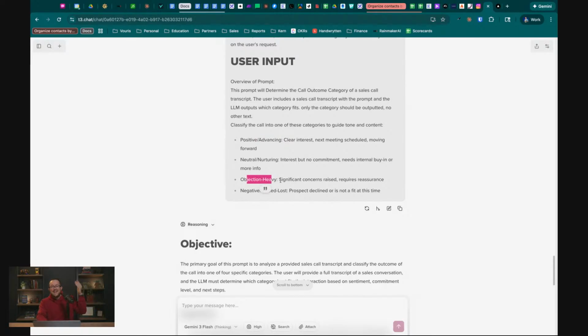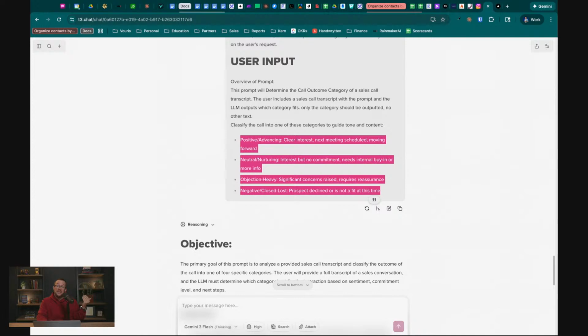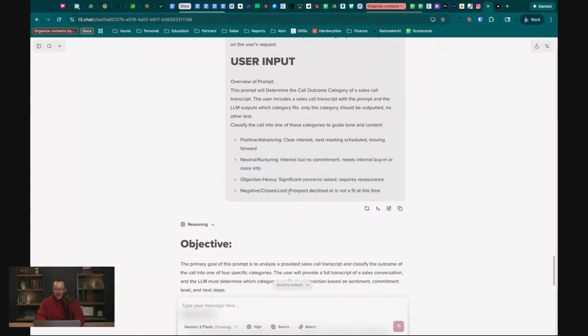So the next step of this, which I don't have time to do today, will be figuring out what we should do with this information on a deal level across all calls associated with that deal. That can give us some really good insight. If you're just hopping on a deal and you want to see how it's doing, you can see it, but it's not going to be a clear one of these 4, right?